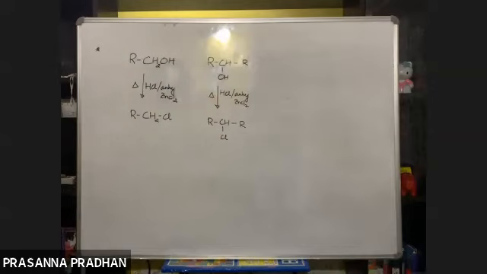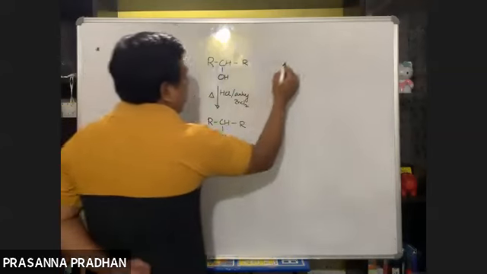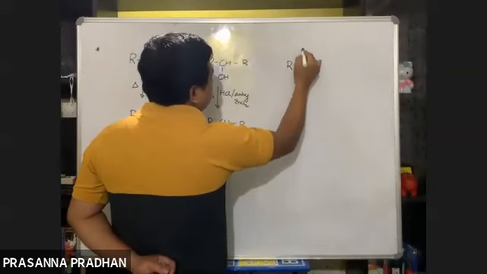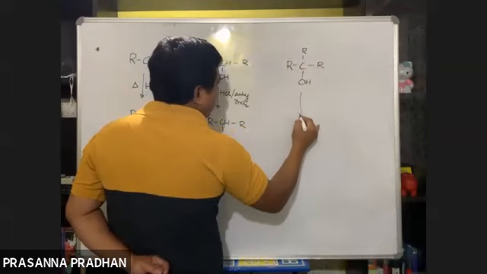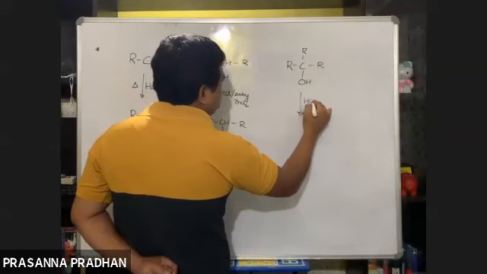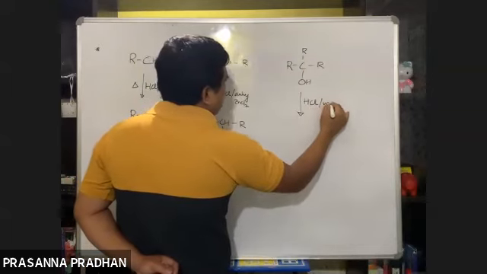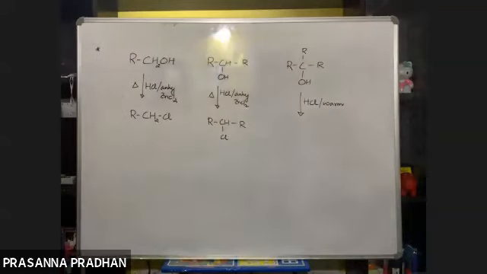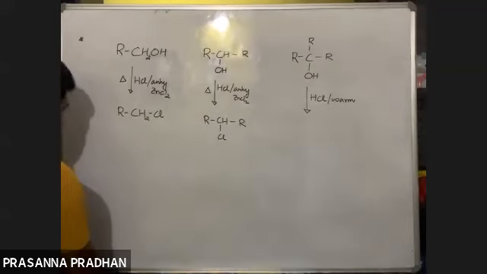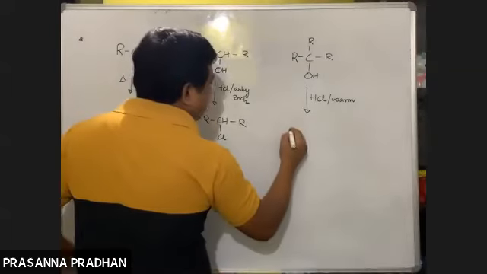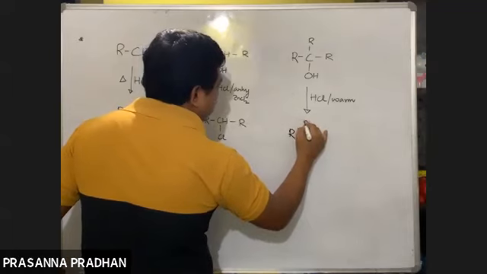And tertiary alcohols as well. Tertiary alcohols do not require this anhydrous ZnCl2. So just HCl, warming. We just need to warm it with your HCl. So here also what do we get? Again the same thing will happen out here. The OH gets substituted by Cl.